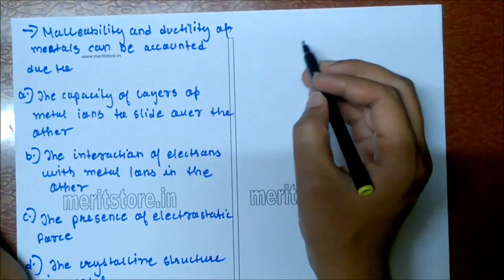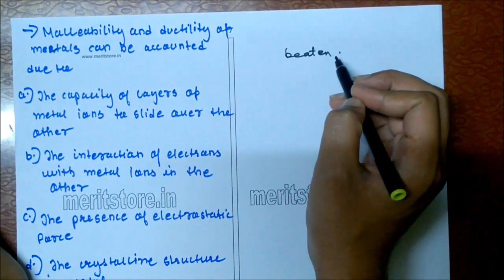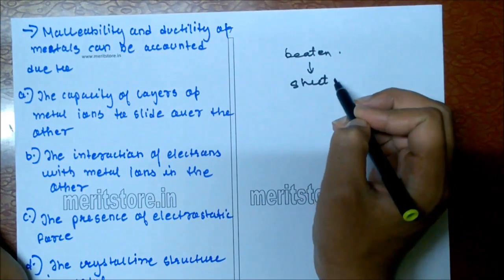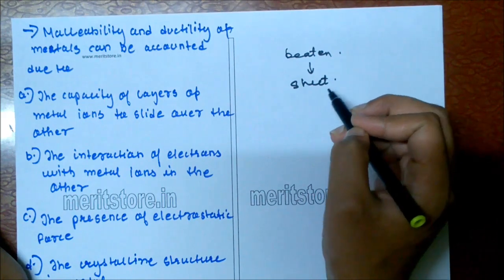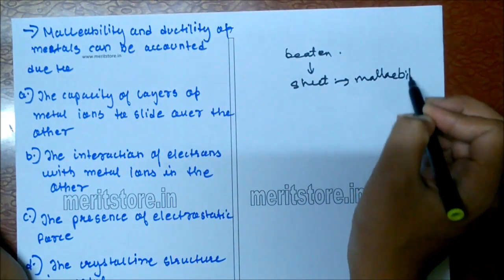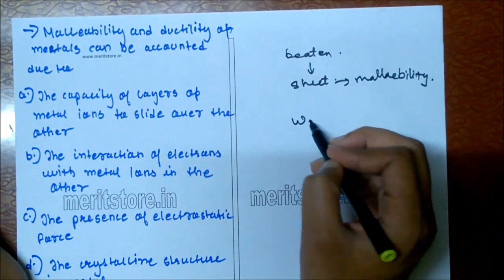When a metal is beaten, it does not break, but it is converted into sheets. It is said to possess the property of malleability. Due to ductile nature, metals can be drawn into wires.